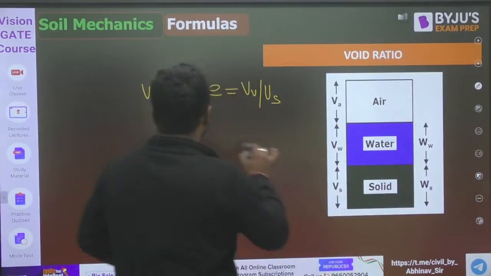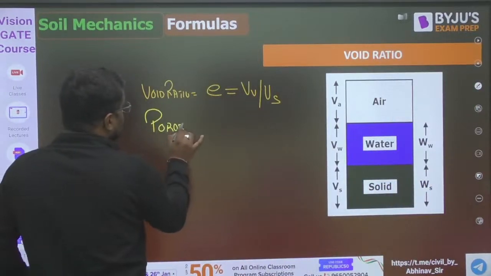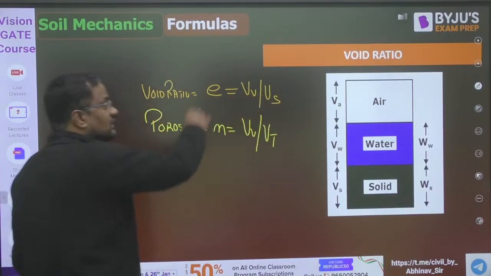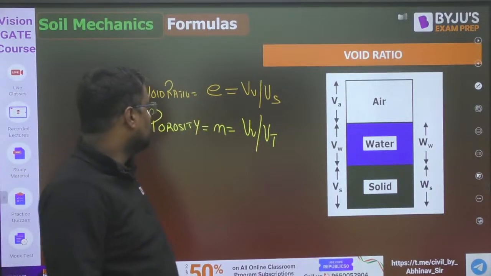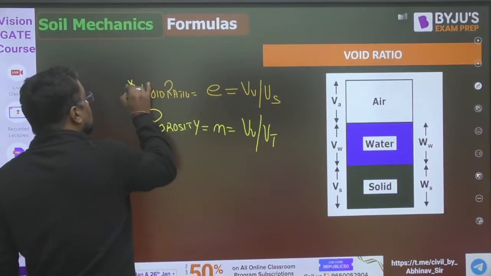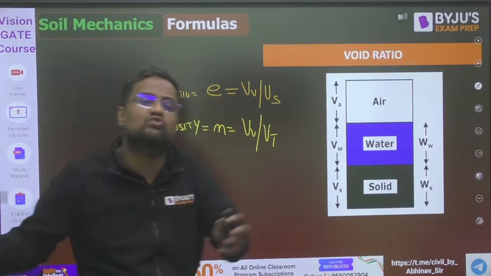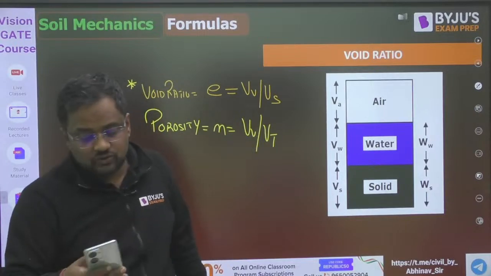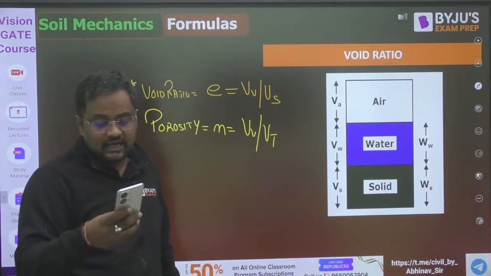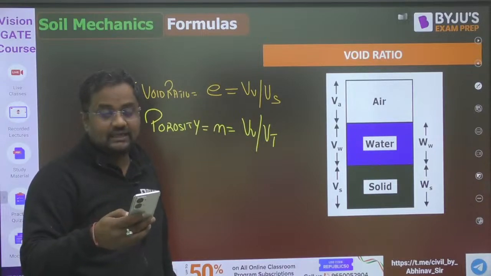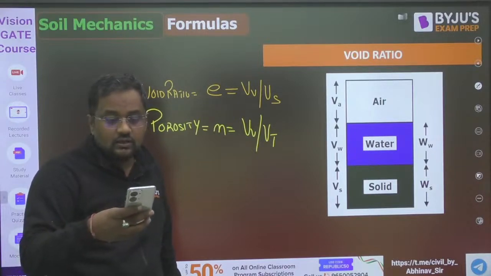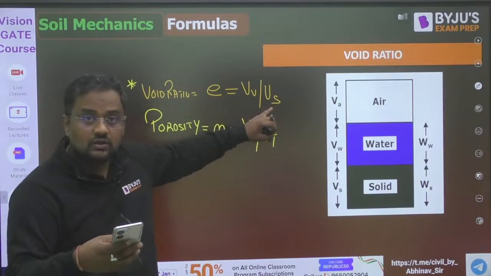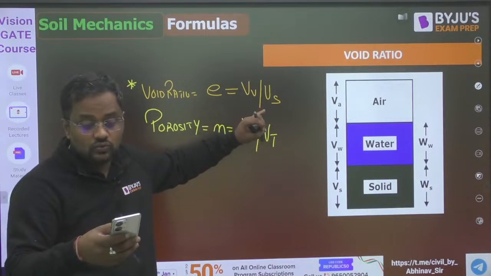Next thing will be porosity, represented by n. It is volume of voids by total volume. We will be seeing the formulas of relation between all of them also. Of course, void ratio is more widely used because volume of solid is constant. When we transport the soil from one place to another, total volume may change, but volume of solid will not change. That is why void ratio is more used.